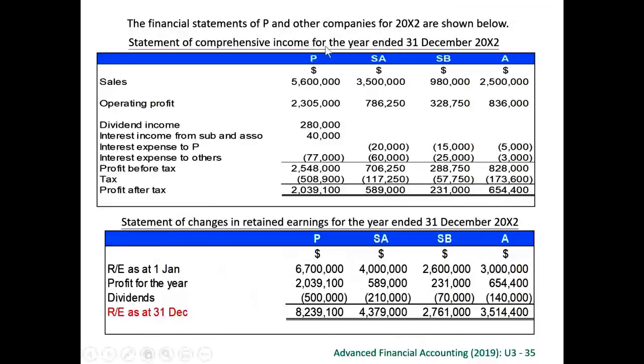This is the financial statement for the 4 companies now on 31st of December 2002. Parent, subsidiary A, subsidiary B, and associate. We found some intercompany transactions because we do have the interest income from subsidiary and associate, and we have paid interest expense to parent. So we have to adjust for this intra-group transaction later.